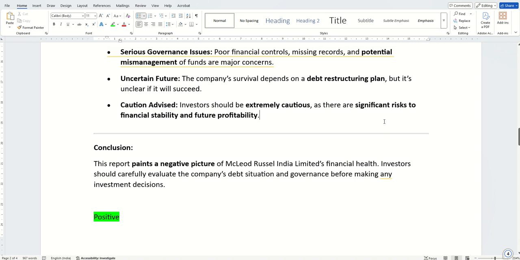Now you tell me, do you want to even analyze this company further? The auditor himself has very clearly given so many negative flags. Your time and money have better value. Just skip this and go to the next company. In conclusion, the report paints a negative picture of the company.